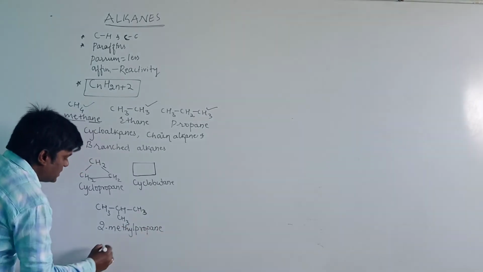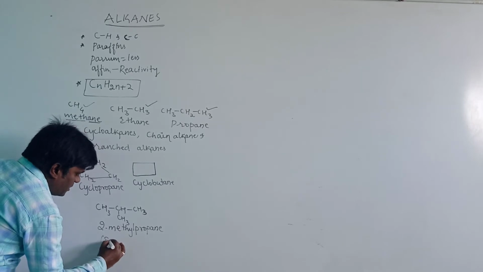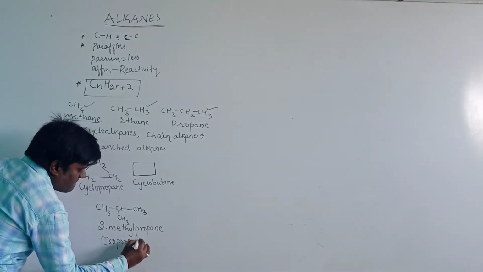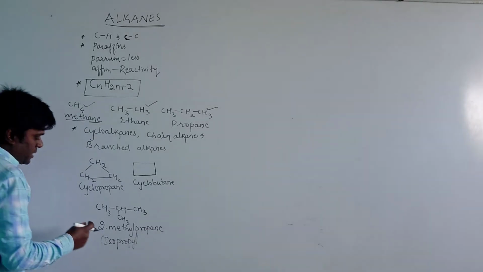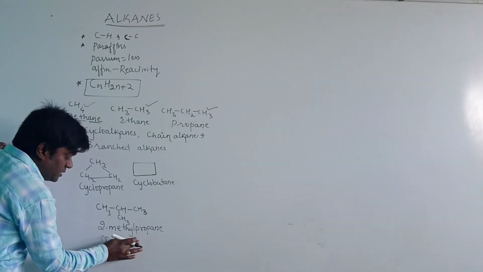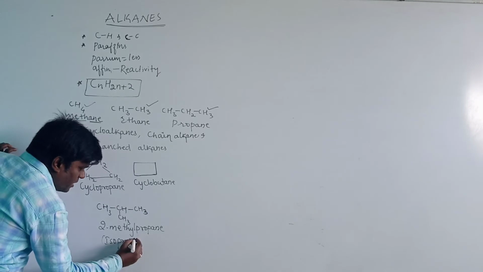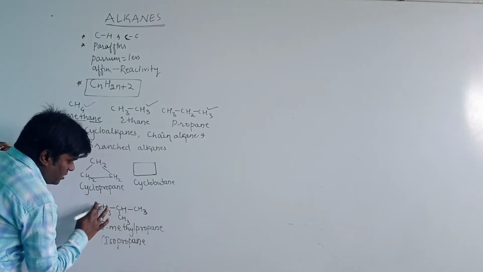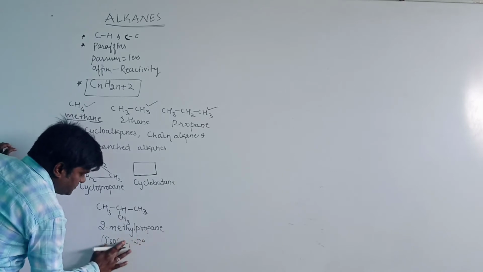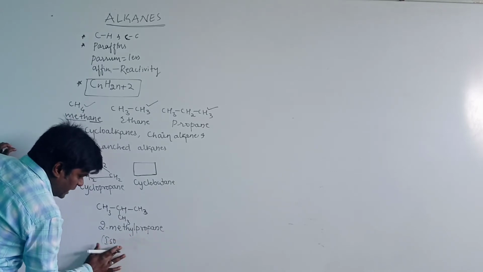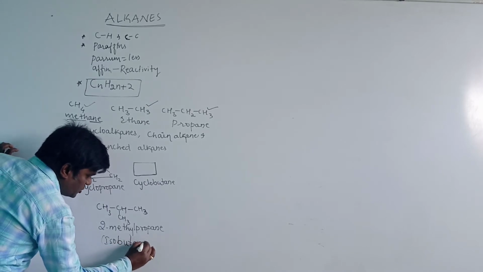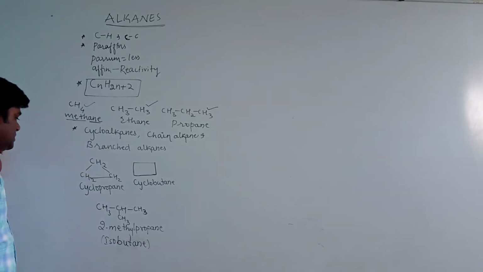Generally it is known as isobutane. The total number of carbon atoms present in the compound is four. Therefore it is known as isobutane. Isobutane is the name for this compound.